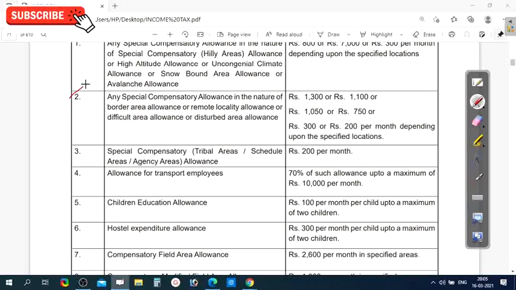Any allowance received in this form, 1,300, 1,100, 1,050, 750, 300 or 200 per month, depending upon the special location, is exempted and the remaining is taxable. And next, special compensatory tribal area, scheduled area, agency area allowances: 200 per month is exempted and the remaining is taxable.